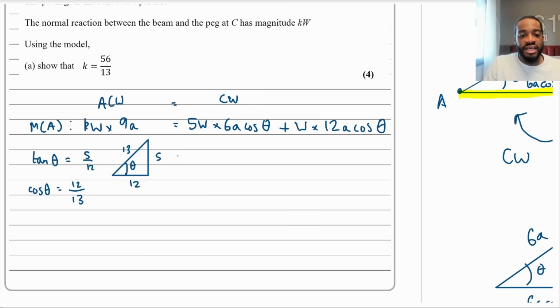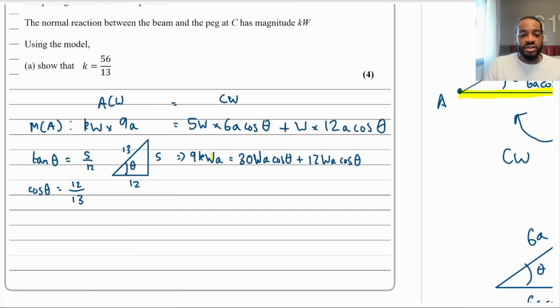So if I tally up this equation now, 9kWA is equal to 5W times 6A, which is 30WA cos theta, plus 12WA cos theta. Before we plug in cos theta, we can cancel a few bits.